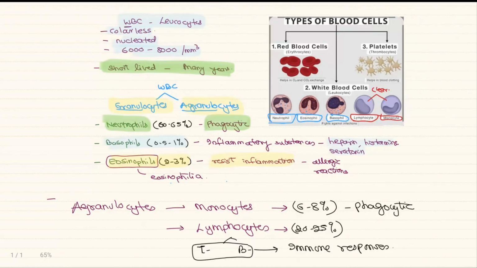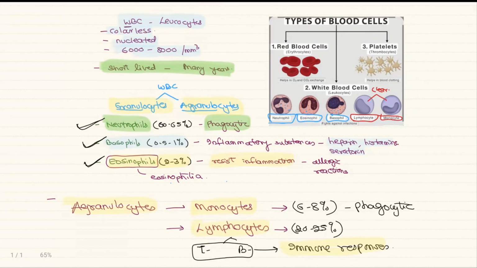The granulocytic cells are neutrophils, phagocytic; basophils, inflammatory; and eosinophils, which resist the inflammation during allergic reactions. The agranulocytes are monocytes and lymphocytes. Monocytes are phagocytic in nature, and lymphocytes, like the T cells and B cells, are responsible for the immune responses.